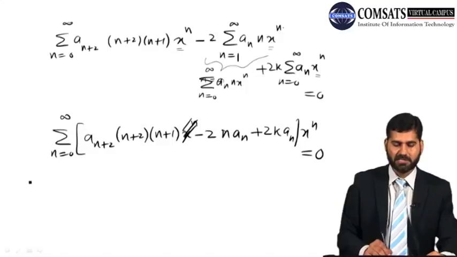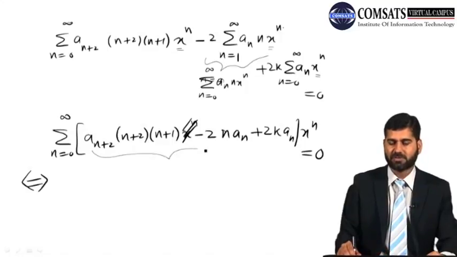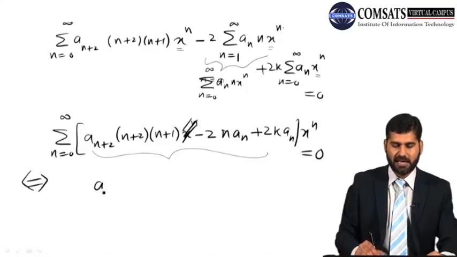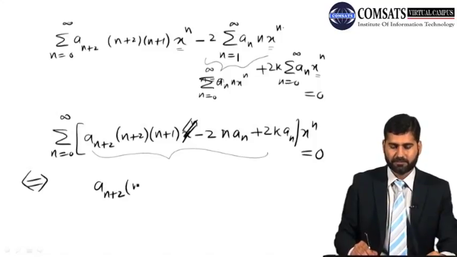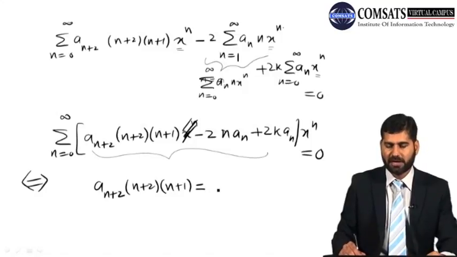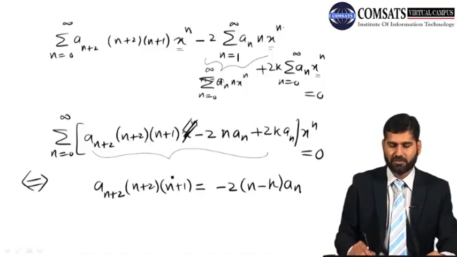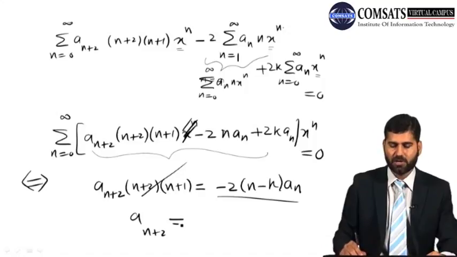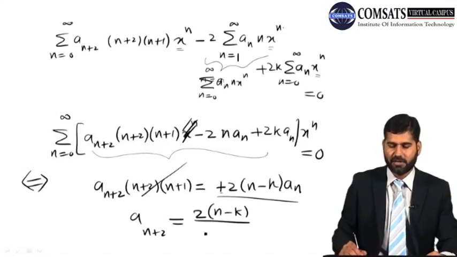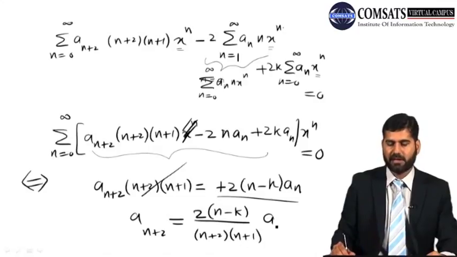So from here, this is possible if and only if this whole thing becomes 0, right? This whole thing means a_(n+2)(n+2)(n+1) is equal to minus (2n minus k) a_n. And now if you divide, this minus will become plus on the right hand side. So a_(n+2) is equal to 2 times (n minus k) over (n+2)(n+1) times a_n.